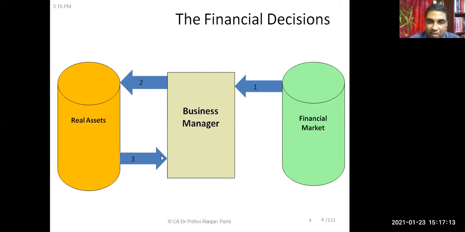And real assets give return. Return comes to the business manager in the form of money, and the business manager returns a part of that money to the financial market again, because they have provided the money, they need some kind of return, and part of the money is also retained in the business. So money collected, money used, then money generated, and that same money is returned to the market and also kept in the business for future growth. I think you have understood this chart. I had explained it to you earlier.